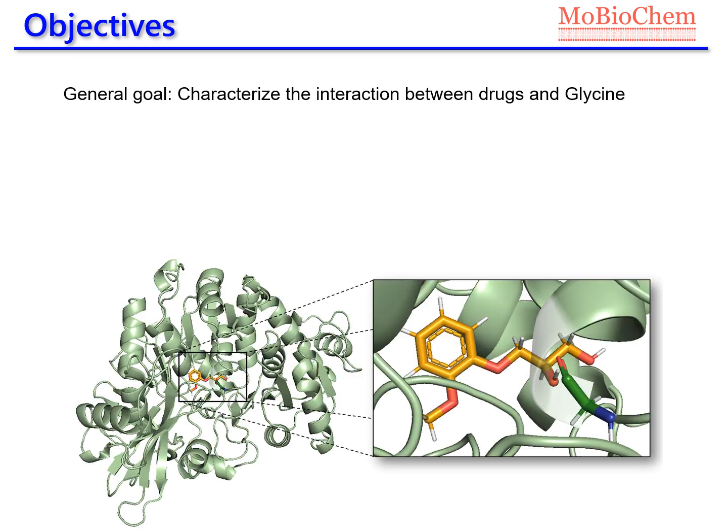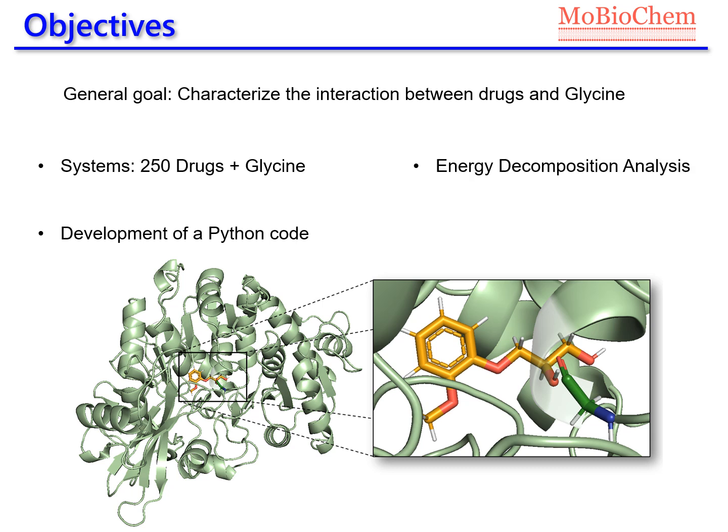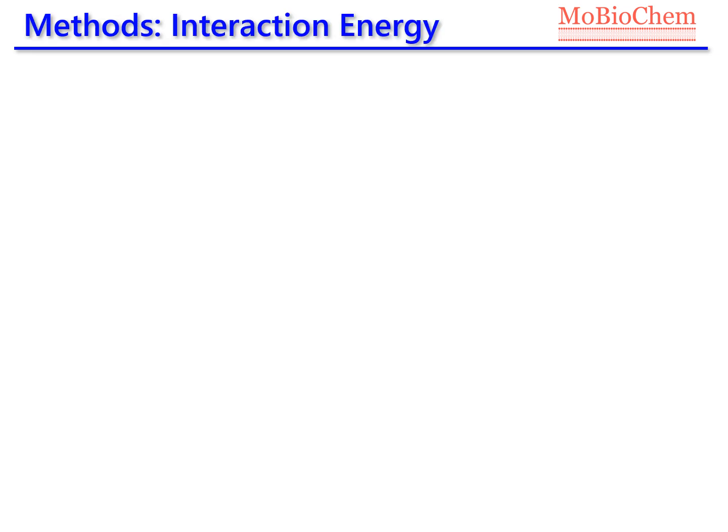The first step to develop this force field is to characterize the interaction between drugs and amino acids. In this particular case, we have set up the system for between 250 drugs approved by Food and Drug Administration and glycine. We develop a Python code to perform all the tasks in an automatic way. We compute the energy decomposition analysis and try to find a relation between the EDA components and the chemical structure of the complexes. So, if we are going to calculate the interaction energy, let's define it.